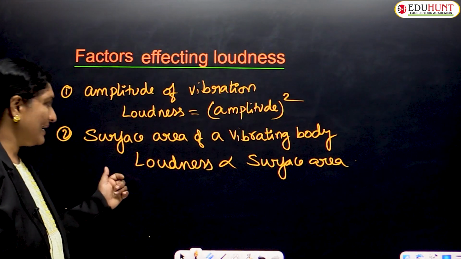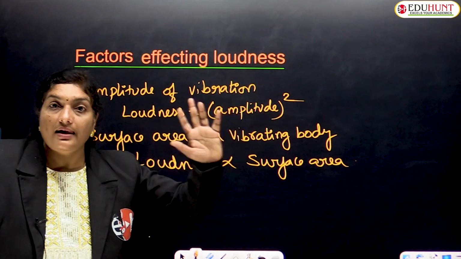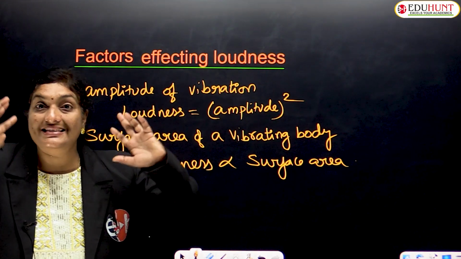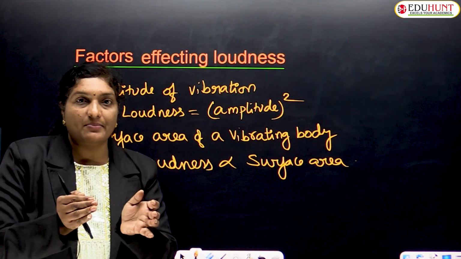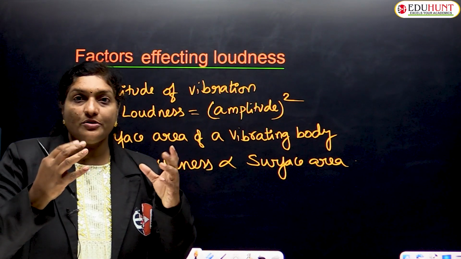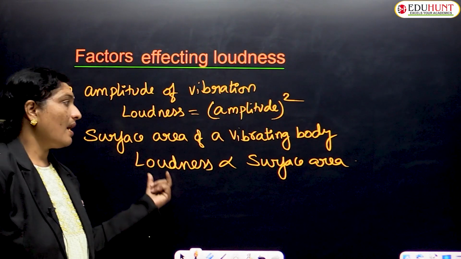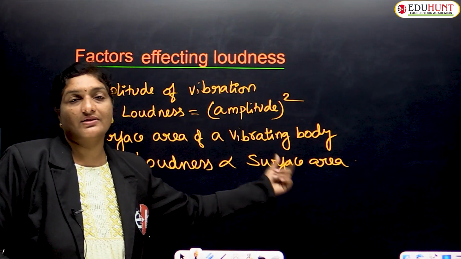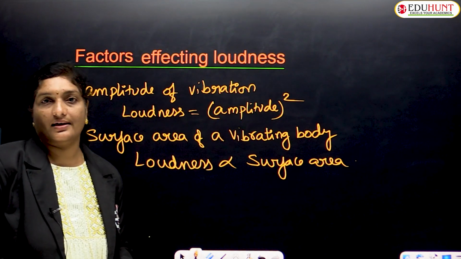So what this indicates is that the larger the surface area of the drum, the more sound it produces. So loudness is increased. Whereas with a smaller area of cross section of the drum, the sound produced is decreased. That means loudness is decreased. Hence, loudness is a direct measurement of surface area. As surface area increases, loudness also increases accordingly.